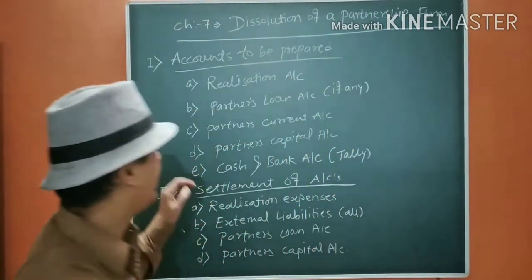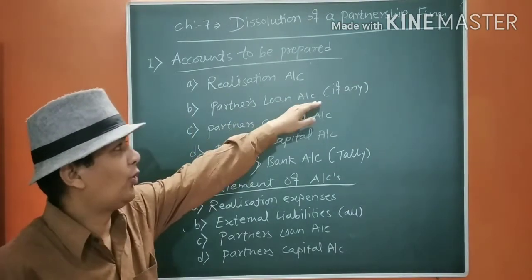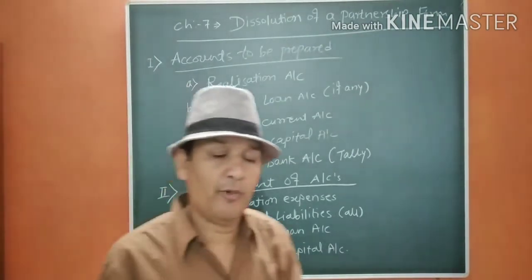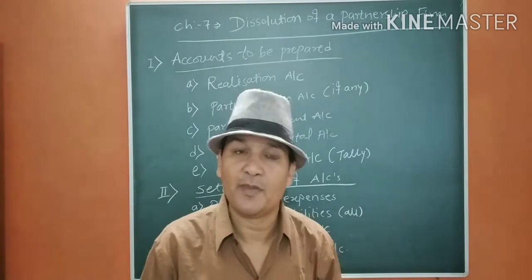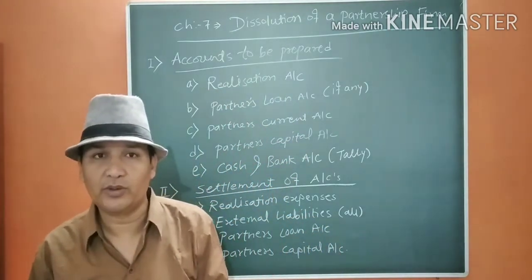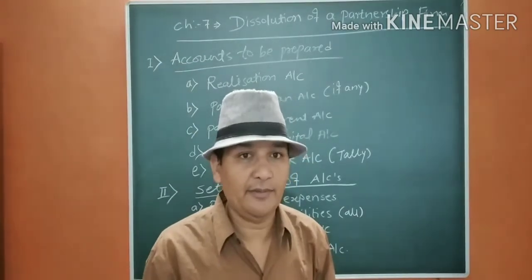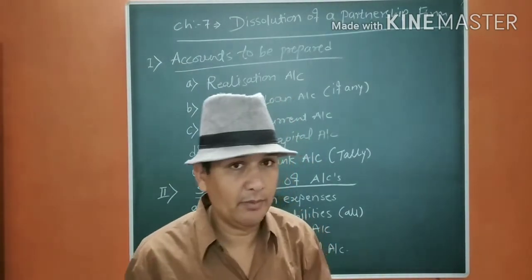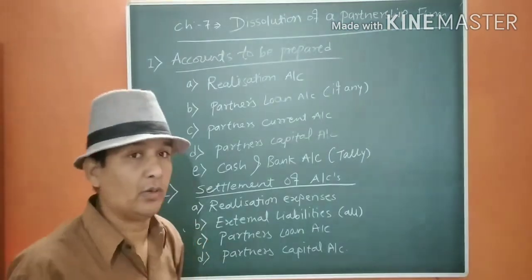Secondly, we are going to prepare the partners loan account. This is only when it is given in the balance sheet. Why are we going to prepare the partners loan account separately? It is very important. As you know, we are going to settle the partner's loan. It may be by paying interest, or maybe the partner will allow us a rebate or discount.